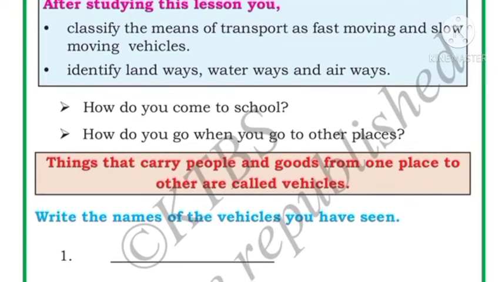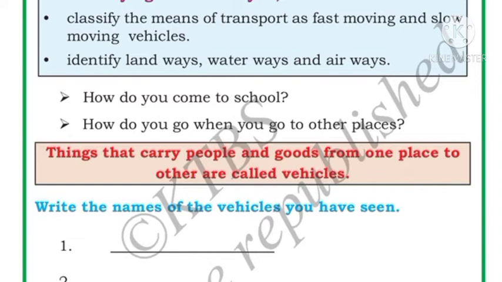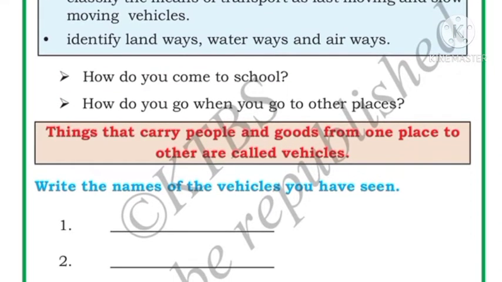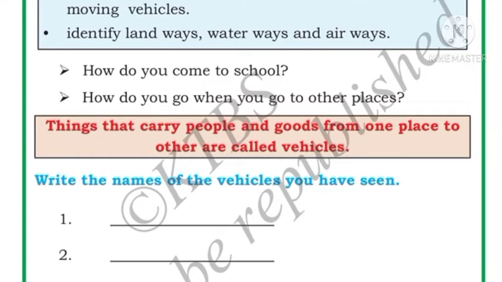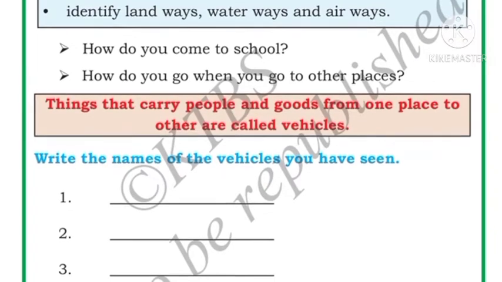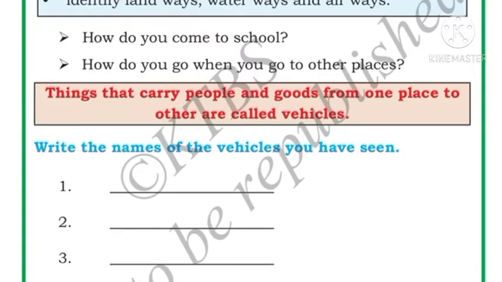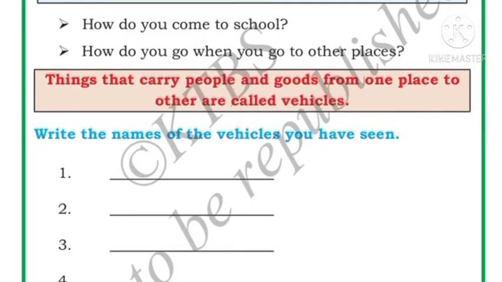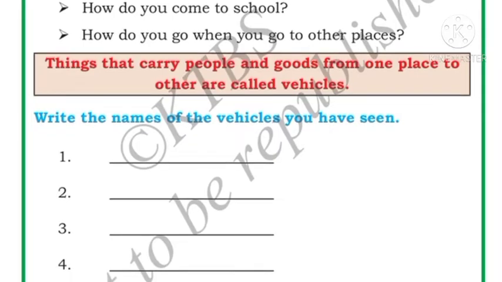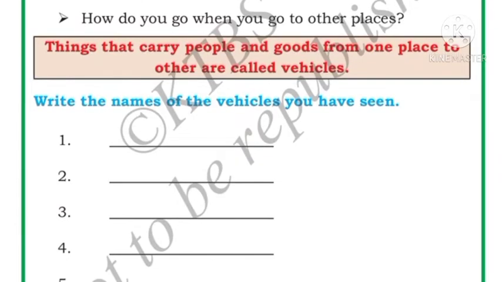My dear children, how do you come to school? Some of you go to school by walking and some of you come to school by a vehicle, like a motorbike, a school bus or an auto rickshaw, right? How do you go when you go to other places? With the help of vehicles, right? If the place is nearer, you will go by auto rickshaw or bicycle. If the place is far, you will go by bus or car, right?